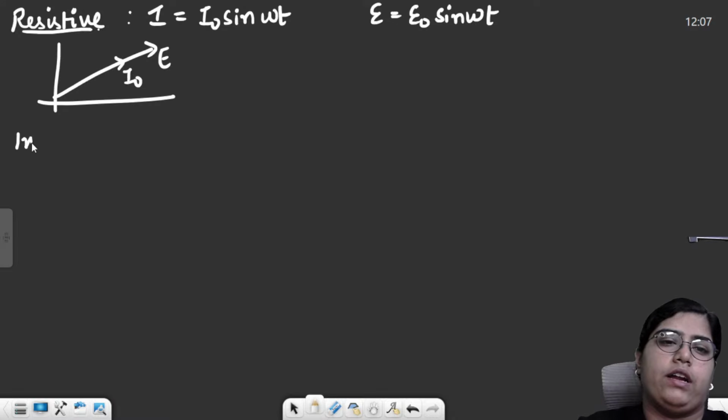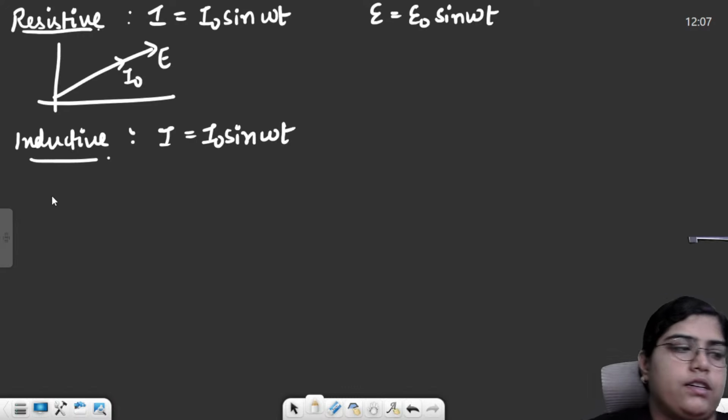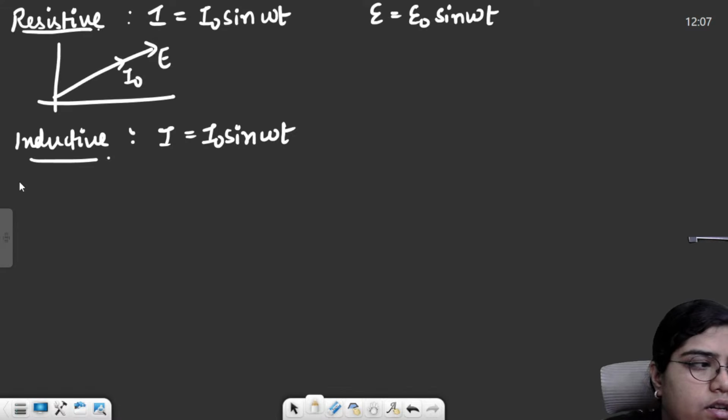Then for a purely inductive circuit, if current is I naught sine omega t, we need to use the formula E is equal to L di by dt.